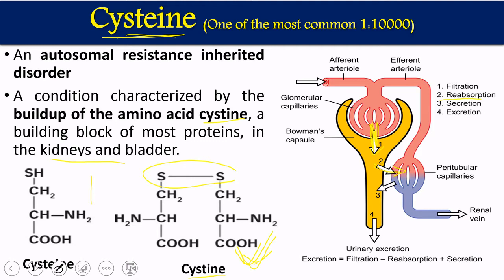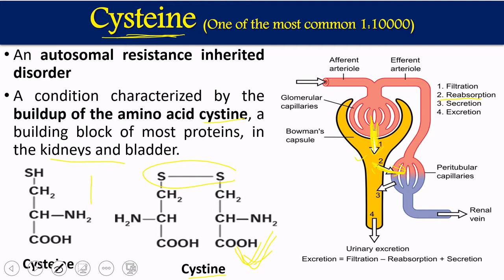This is one of the most important processes by which we retain most of the useful substances, which are taken back. For example, glucose is filtered out here, but glucose will be reabsorbed back. So in a healthy human being, no glucose is excreted into the urine, because almost all the glucose is taken back into the blood circulation. Similarly, almost all the amino acids are reabsorbed back. Bicarbonate is normally not excreted either, it is absorbed back. So that is the reabsorption process.